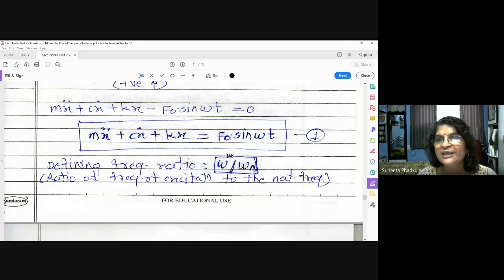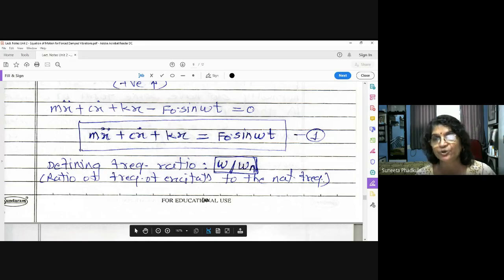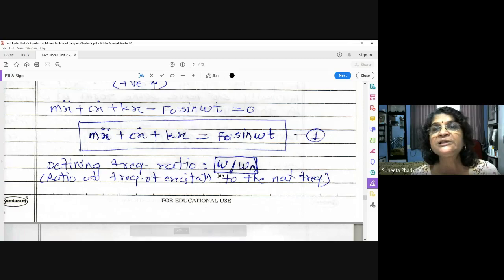Omega is the external excitation frequency and omega n is the natural frequency. Henceforth we will always speak in terms of frequency ratio. Every graph will have omega upon omega n on the x-axis. Understood? So this is your equation of motion.